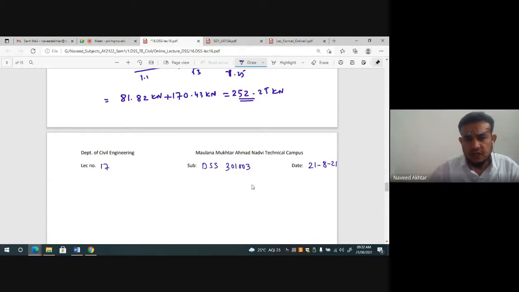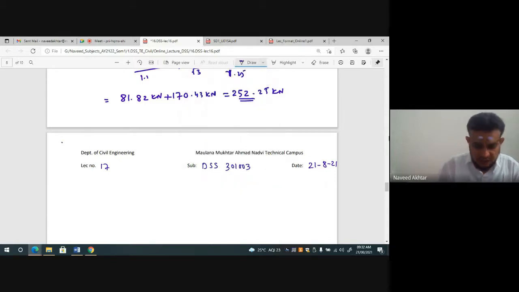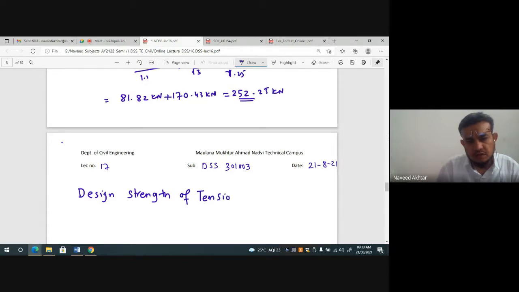So here the design strength of your tension member is the minimum of the strengths.